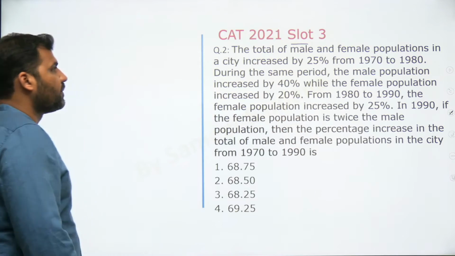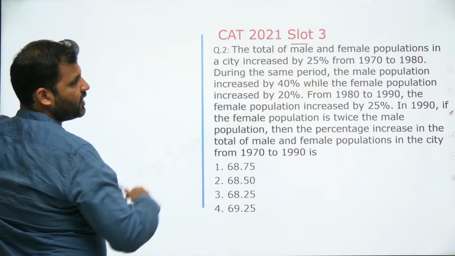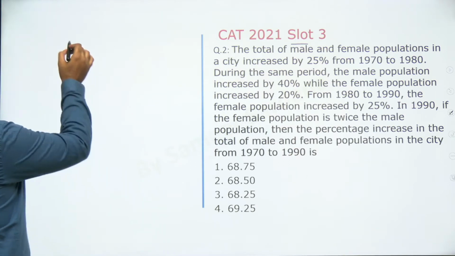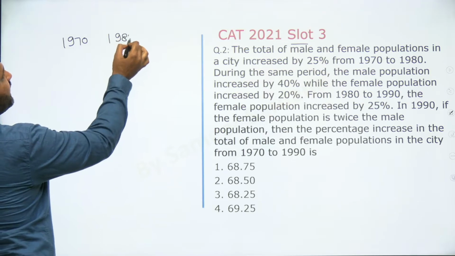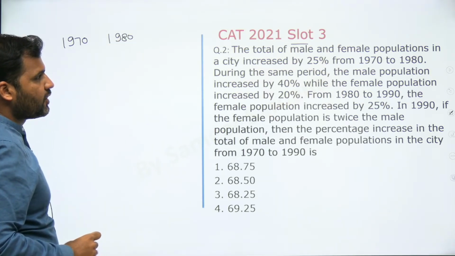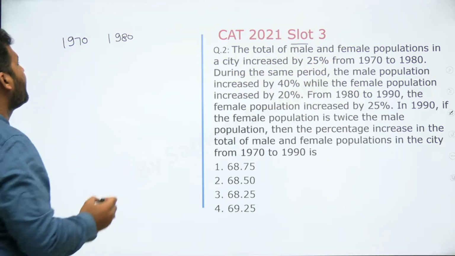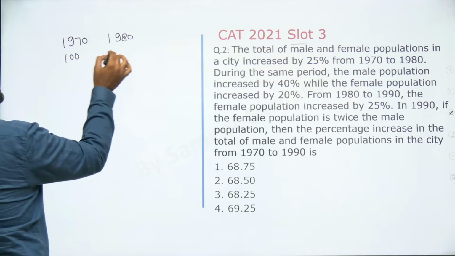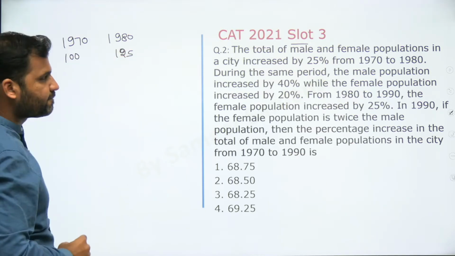कैसे? देखो, total of male and female population in a city increases by 25% from 1970 to 1980. When you are moving from 1970 to 1980, the total of male and female population increased by 25%, okay. So अगर मैं यहाँ पे 100 ले रहा हूँ तो 1980 में total 125 people आएंगे, right?